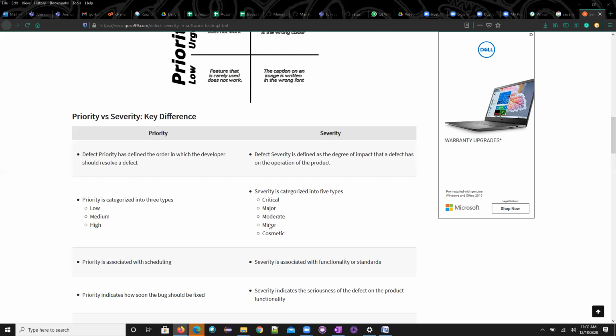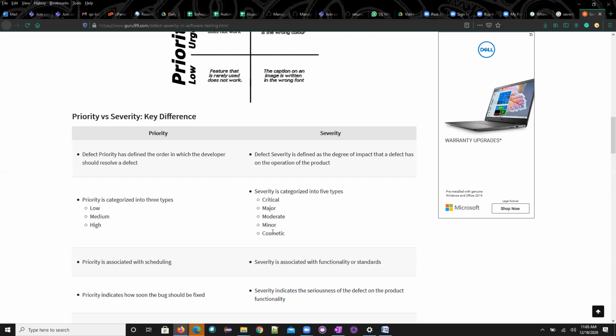Now come to the severity. On this side, when it comes to seriousness, we have critical, major, moderate, and minor. I don't want to confuse you with many definitions, so I'll keep these two as one, these two as one, and then critical as one. So critical is high urgency, because there is a huge impact. Severity and priority would always be high. I have high seriousness to fix this particular bug.